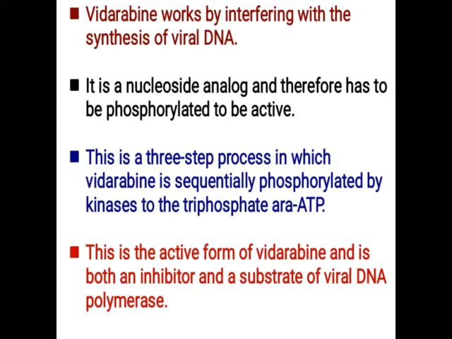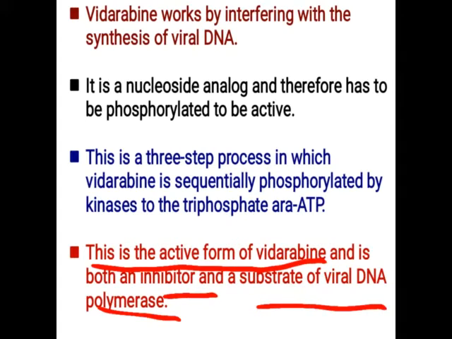So similarly, vidarabine acts by interfering with the synthesis of DNA. Again, they are converted into the monophosphate, diphosphate, triphosphate, and the triphosphate is the active form of vidarabine, and it is an inhibitor of both. That is the substrate of viral DNA polymerase. That is, it inhibits viral DNA polymerase as well as inhibits the synthesis of DNA by terminating the DNA synthesis.